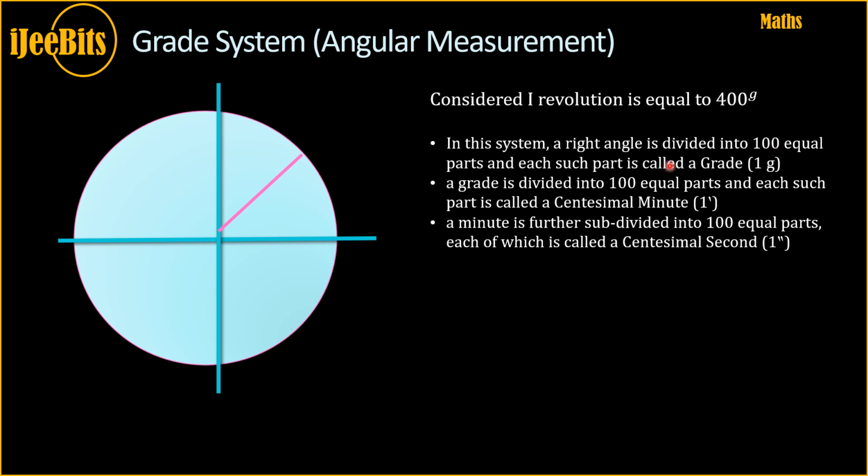Now we know 400 grades is what we use to measure one revolution. Meaning if you complete one complete revolution, it takes 400 grades. So now we have three systems, and we know how much each measures for one complete revolution, with which we can build the relationship between these three systems for conversion.